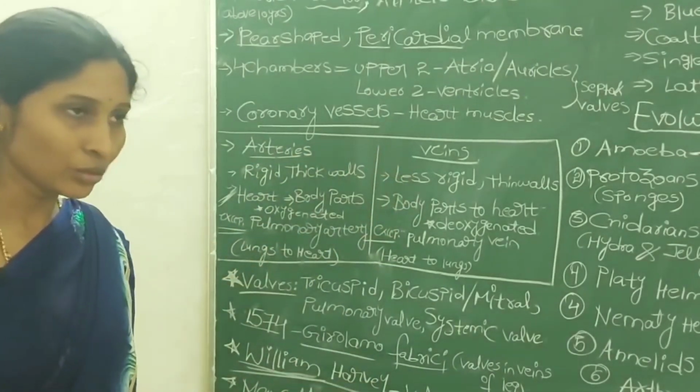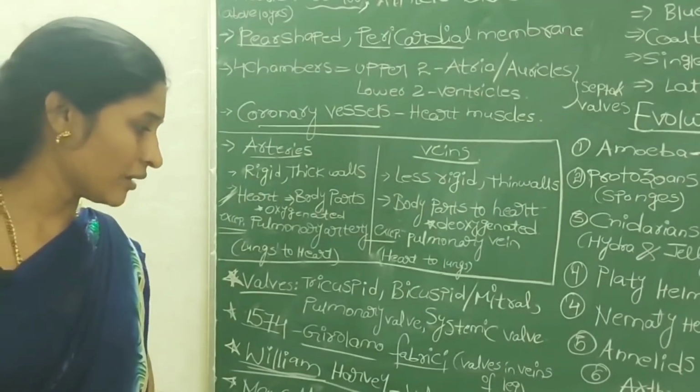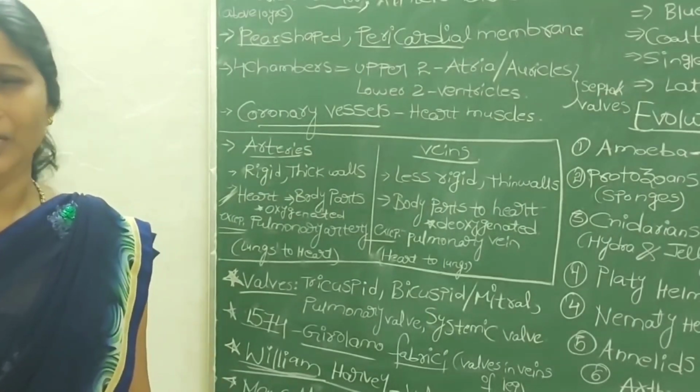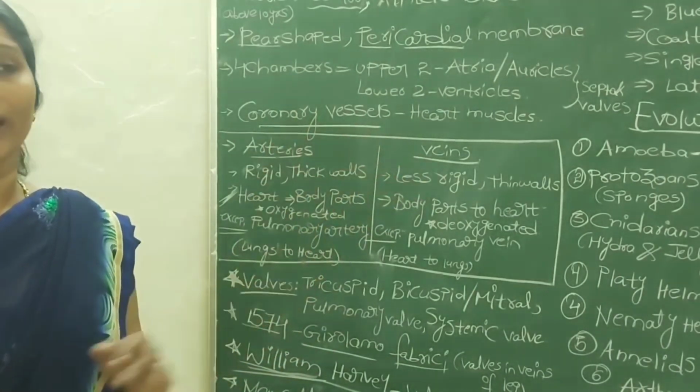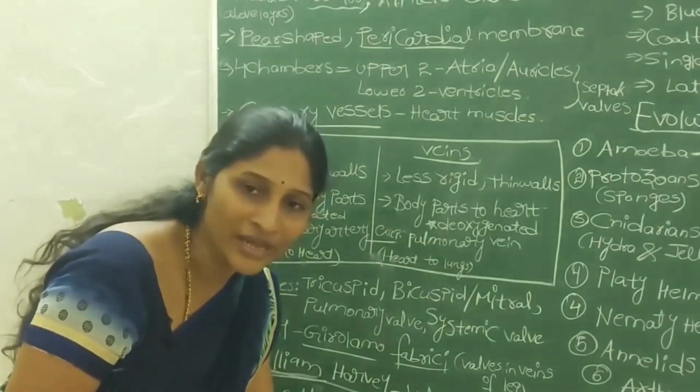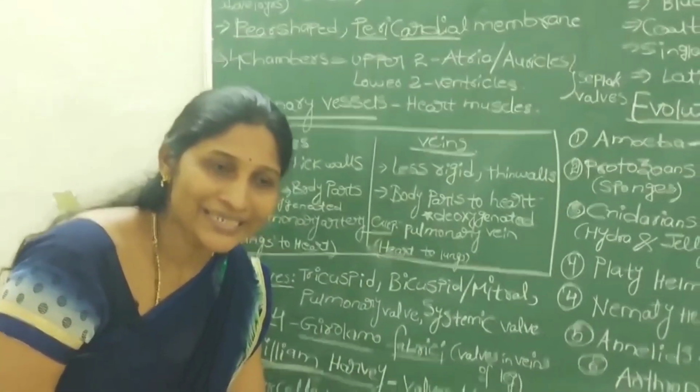But when Marsilio Malpighi observed through the microscope a thin blood vessel making the connection between arteries and veins, he called those finest blood vessels blood capillaries.